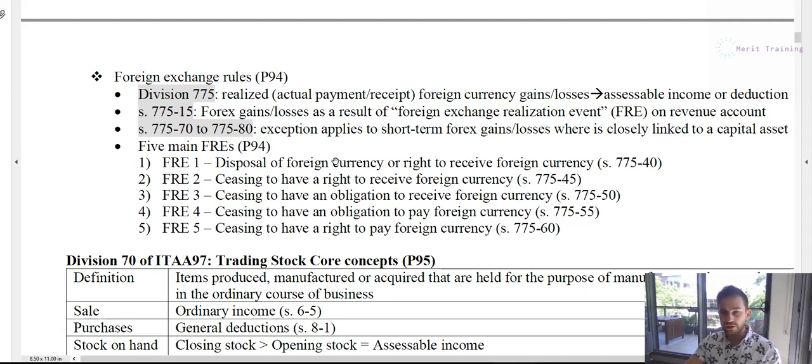So first of all, generally the process is we need to identify which FRE it actually applies to. Some people have trouble understanding what each of these are. So ceasing to have an obligation to pay foreign currency is basically when, for example, in this situation, we've got an invoice to pay for stock, right? We've got that invoice in advance, we've got that payable. We have an obligation at that point to pay it. Then later on, once we actually have to pay it, let's say in 60 days trading terms, we then pay it. That's when the obligation then ceases. So in that case, a lot of the time when we're paying an invoice for an overseas supplier, then FRE4 event is going to apply.